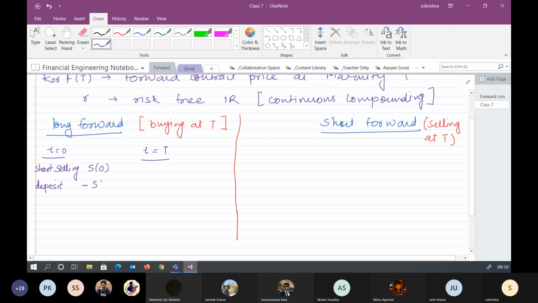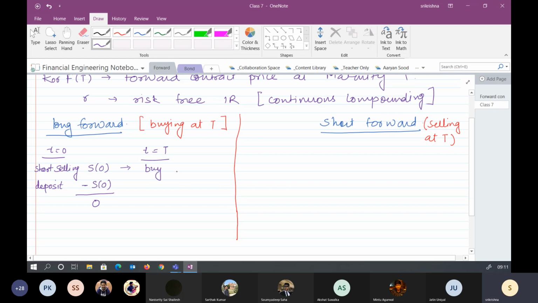So my net value here is 0. At expiry, we had to buy. So we are buying the asset and returning it back to the person from whom we have borrowed it.